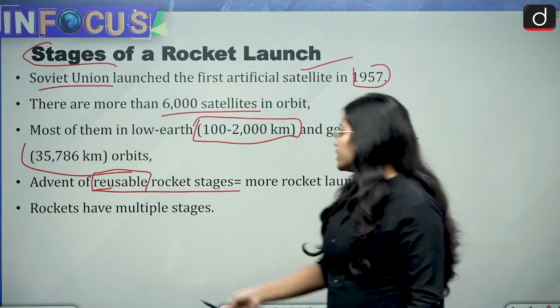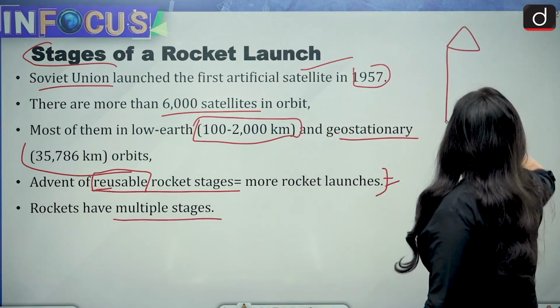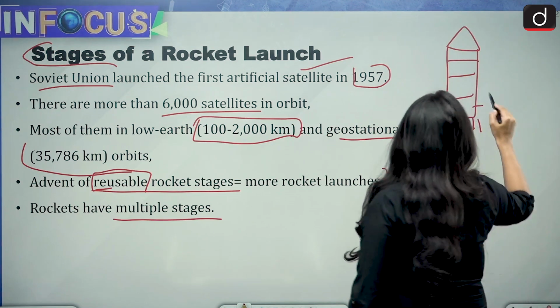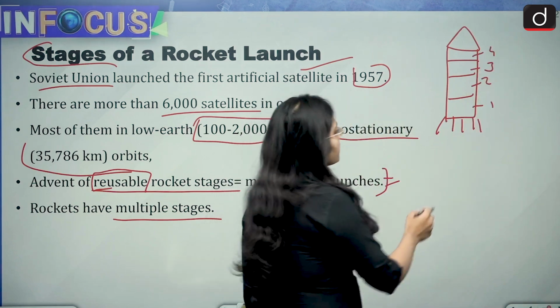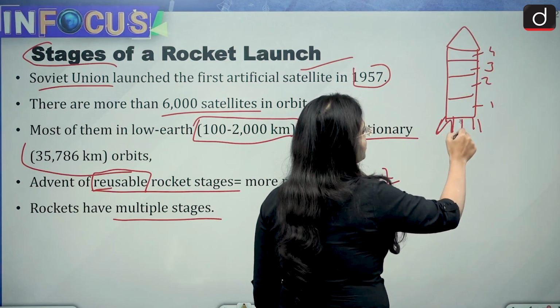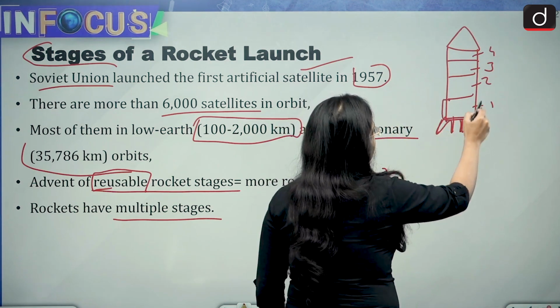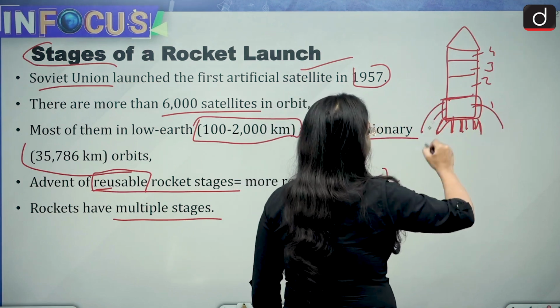And then, rockets have multiple stages. Imagine this is a rocket, a 4-stage rocket. First it will go with the initial thrust and start to uplift. When the fuel of the first part gets exhausted, this first part will shed off.